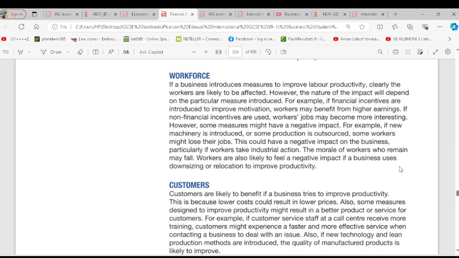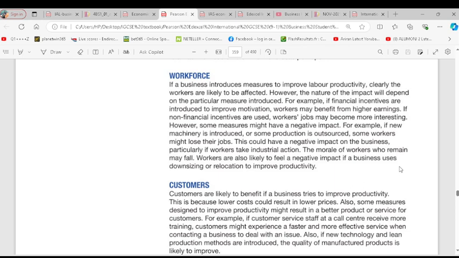The third impact is on workforce. If a business introduces measures to improve labor productivity, clearly the workers are likely to be affected. However, the nature of the impact will depend on the particular measure introduced. For example, if financial incentives are introduced to improve motivation, workers may benefit from higher earnings. If non-financial incentives are used, workers' jobs may become more interesting. However, some measures might have a negative impact. For example, if new machinery is introduced or some production is outsourced, some workers might lose their jobs.